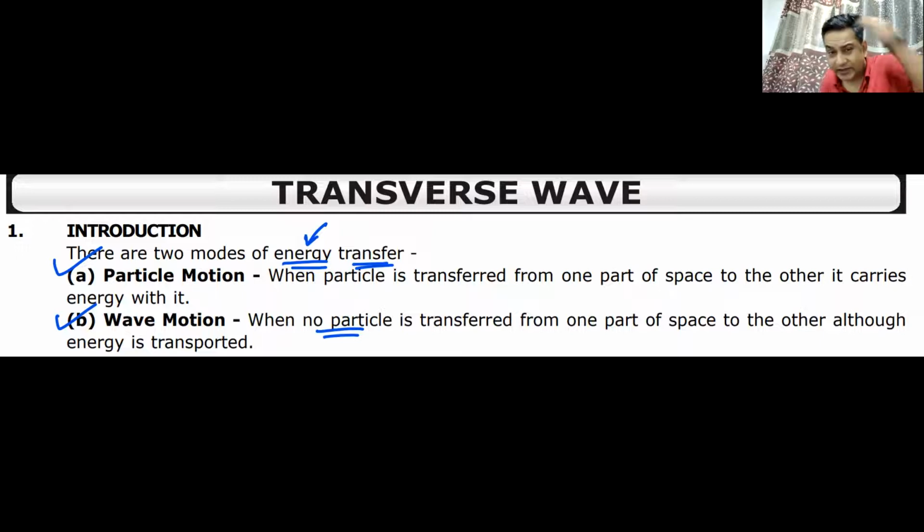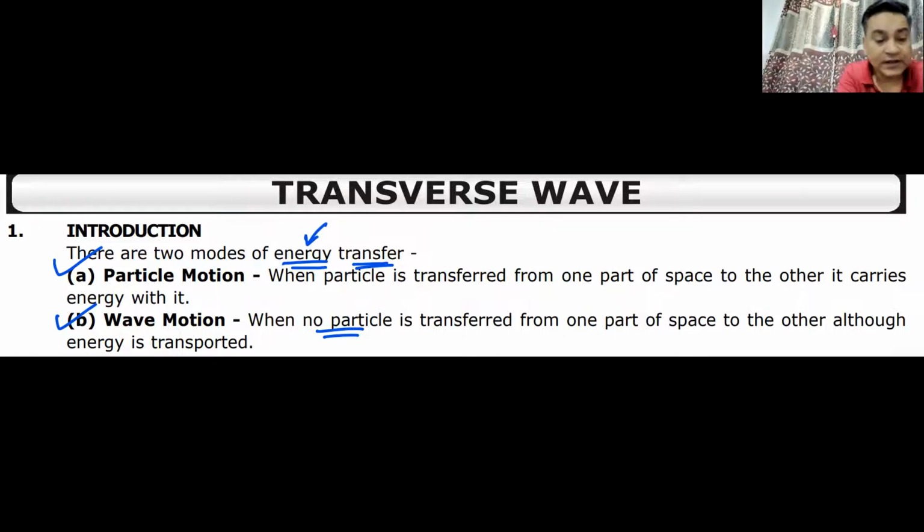So basically, we are dealing with energy transfer. We want to transfer energy from one point in space to the other point in space. If a particle is taking that energy, it is particle motion. If there is no particle there, but still energy is traveling, then that is wave. Energy from the sun comes to earth. There is no motion of particle because there is no particle there. There is all vacuum. That is wave motion. Do we understand this? Yes or no?